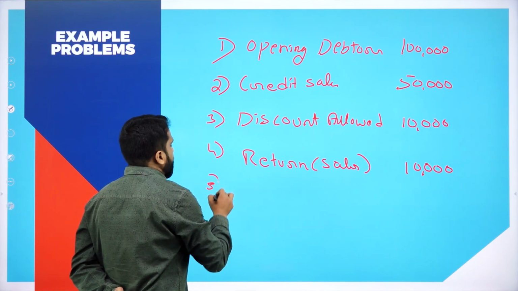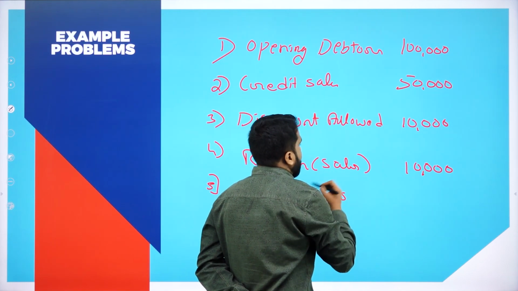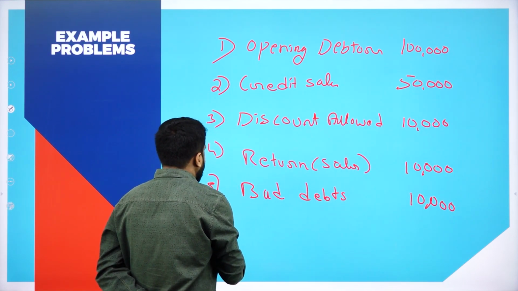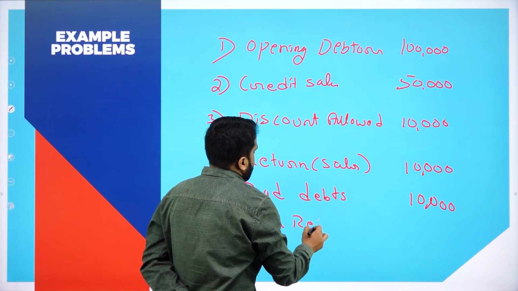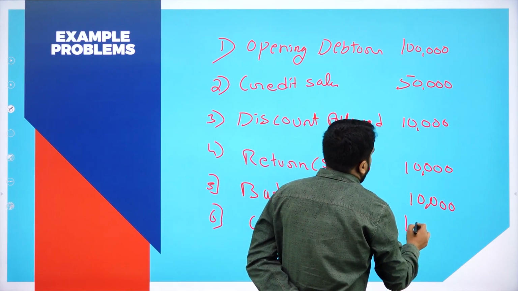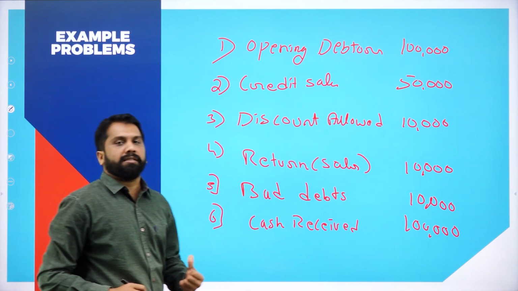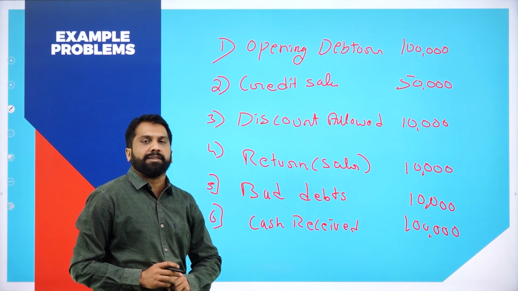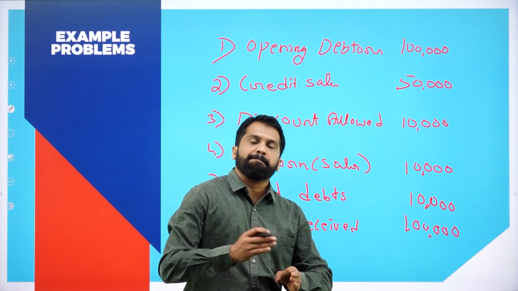Now, fifth one, bad debts, some 10,000. Next, sixth one, cash received 1 lakh. Can you calculate this? So this will be your homework. Go back to your format, your debtors account. Whatever is given in the format, similarly you have to copy and paste.